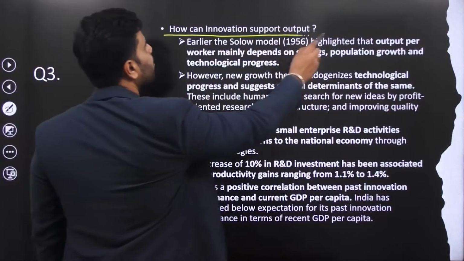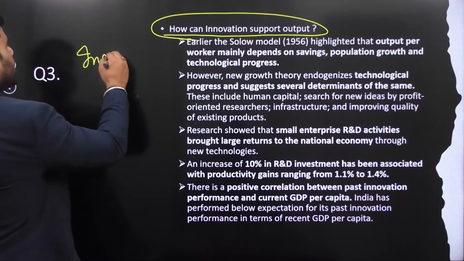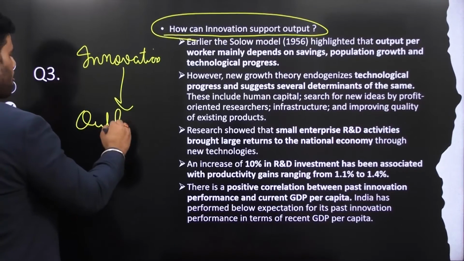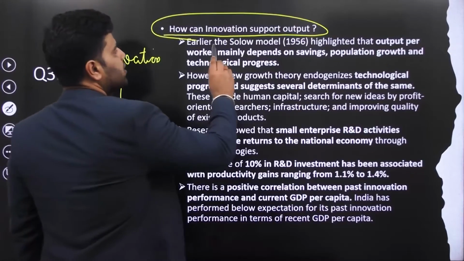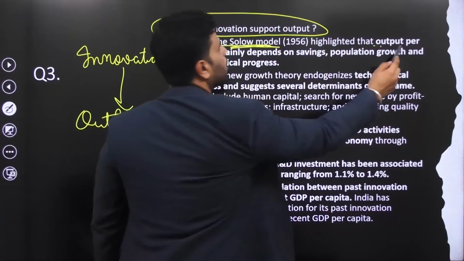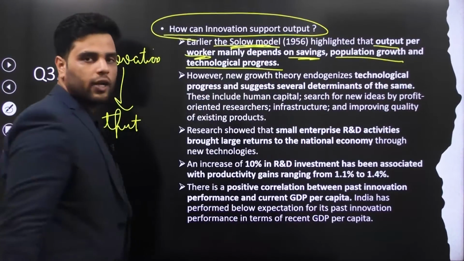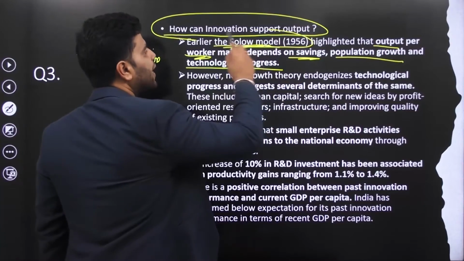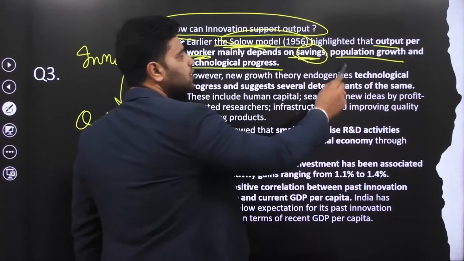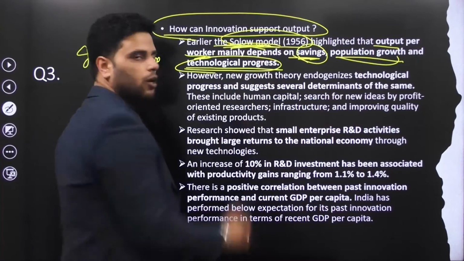How can innovation support output? Now, in this part of the answer, we are going to establish the link between innovation and output. There was an economist called Solow. Solow said that output per worker mainly depends on savings, population growth, and technical progress. So Solow, back in 1956, said that output can be enhanced if savings in an economy increase, population increases, and technological progress increases. And this is known as the Solow model.